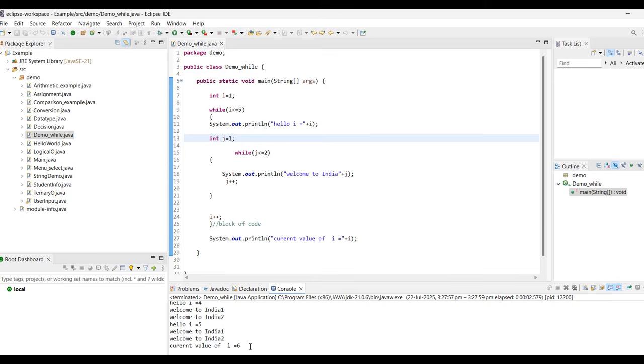So in the next video, we are going to discuss another important concept of looping, that is the do while loop.